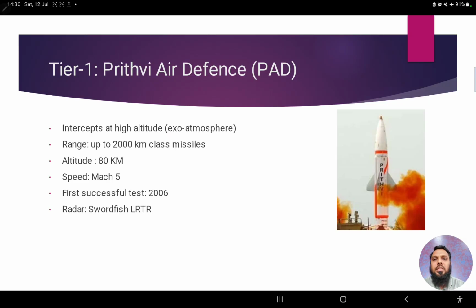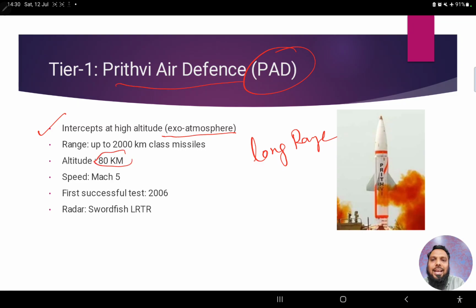As far as the first category, long range, apart from that we have also seen there are two categories, range and exo and endo. In tier 1, what we have is the Prithvi Air Defense system, which is also called the PAD system. PAD is basically long range and exo-atmospheric, so it intercepts at very high altitudes, approximately 50 to 80 kilometers, as we just said. And as far as range, it has a range up to 2000 kilometers.